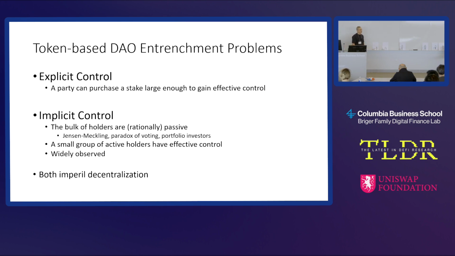Implicit control is where a lot of people are passive token holders, and a lot of delegates are passive. So what you tend to get is a small group of active holders, and they do all the voting. They have effective control. This is also super well documented and even more striking.